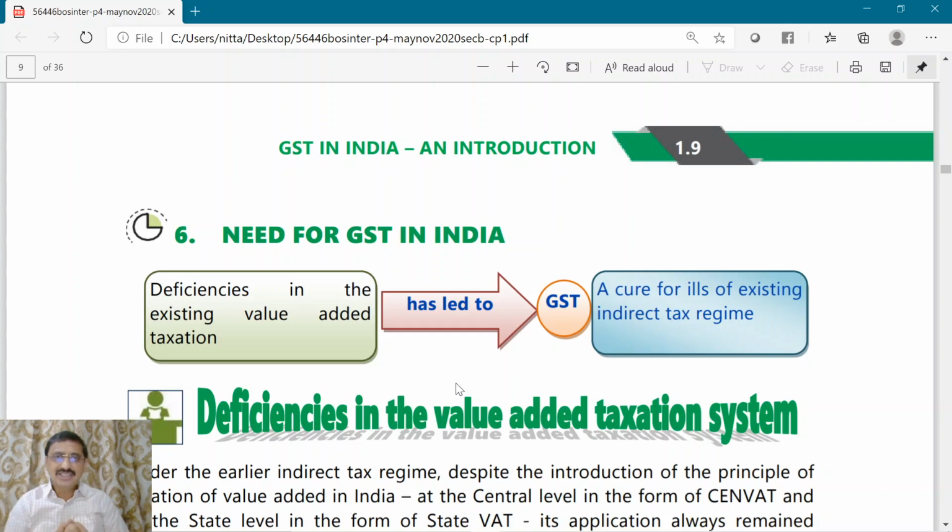So why is GST introduced? Very simple. Under the existing system, there used to be deficiencies. To cure those deficiencies, GST has been introduced.